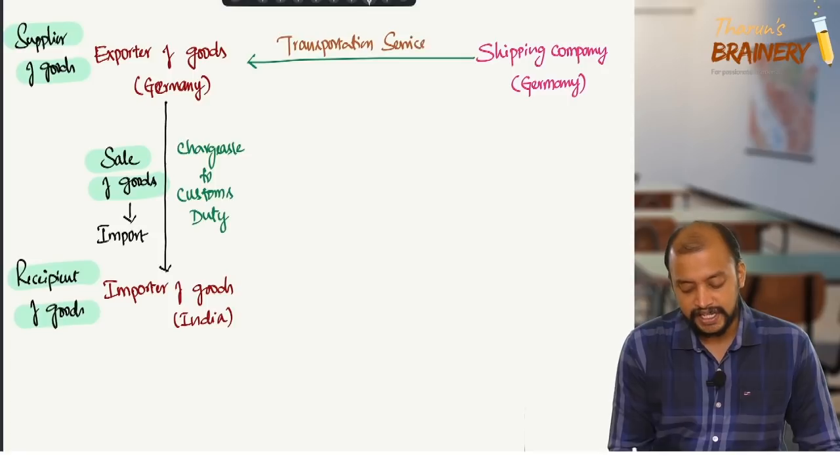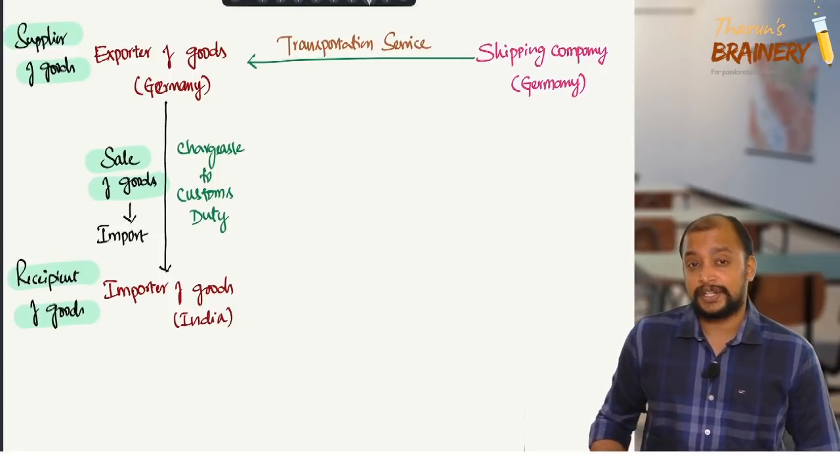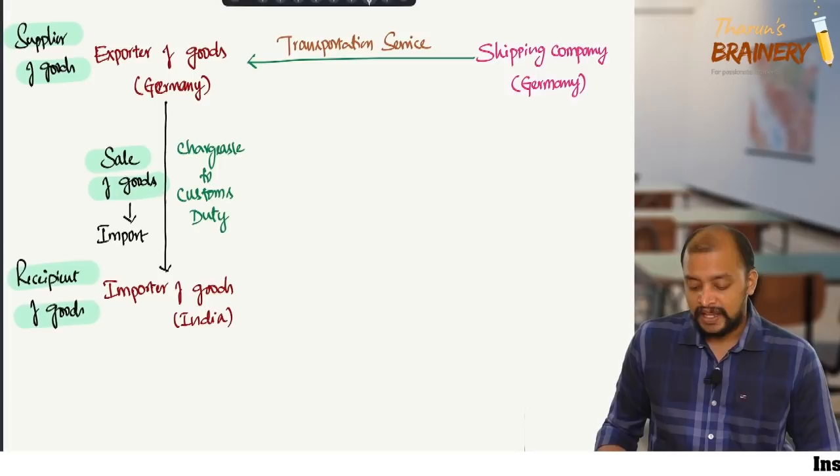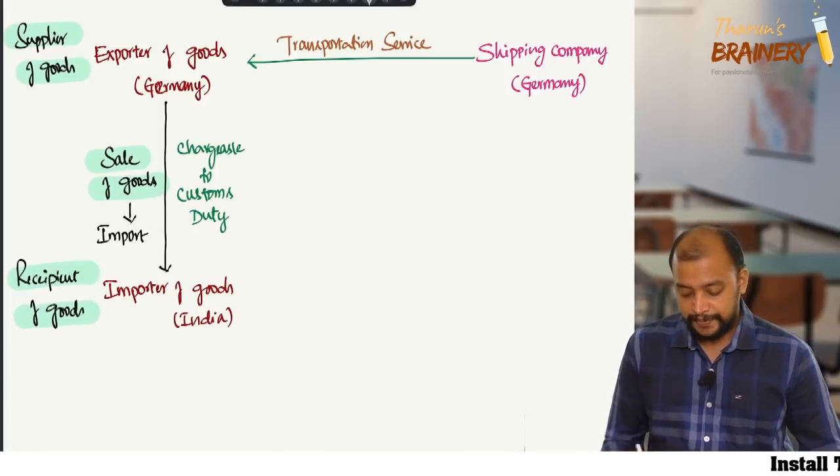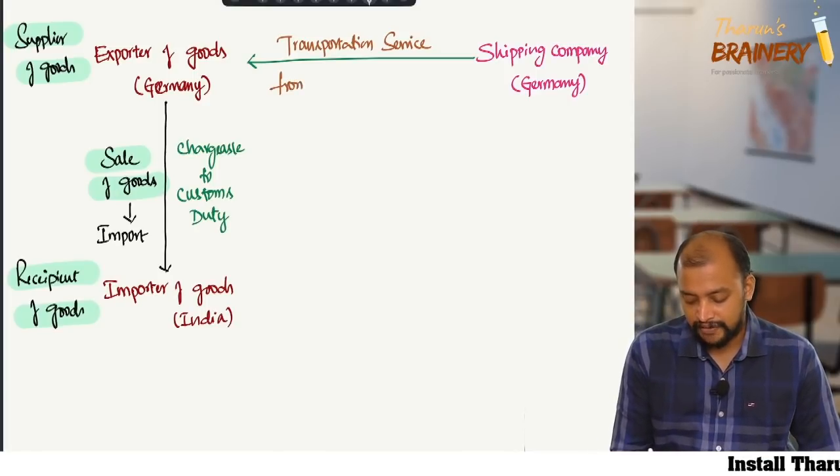What is the service that they provide? Transportation service, from Germany to India.